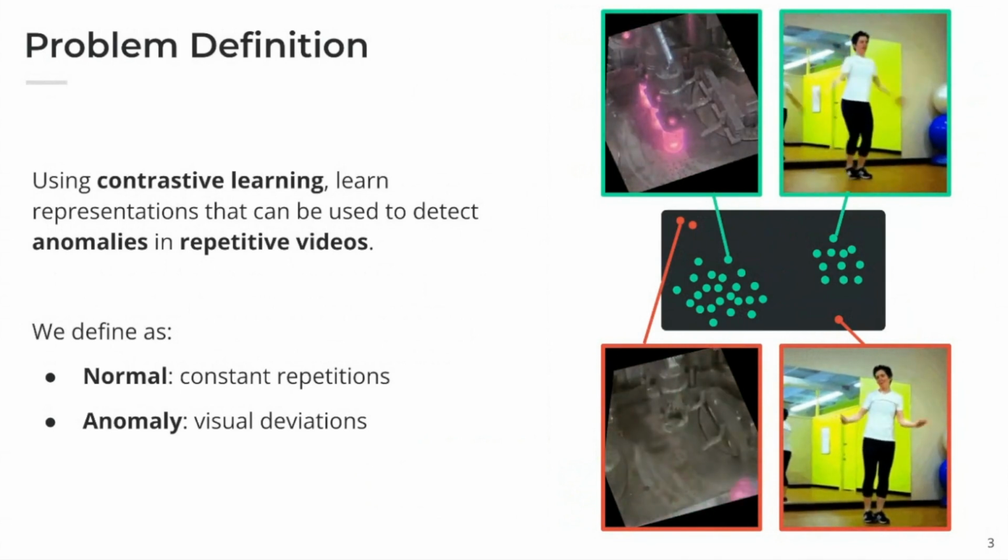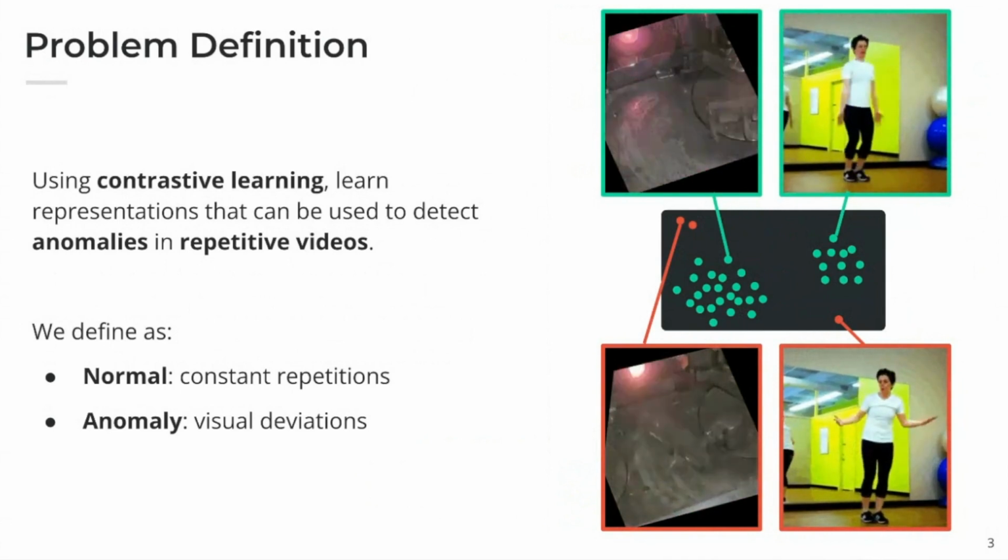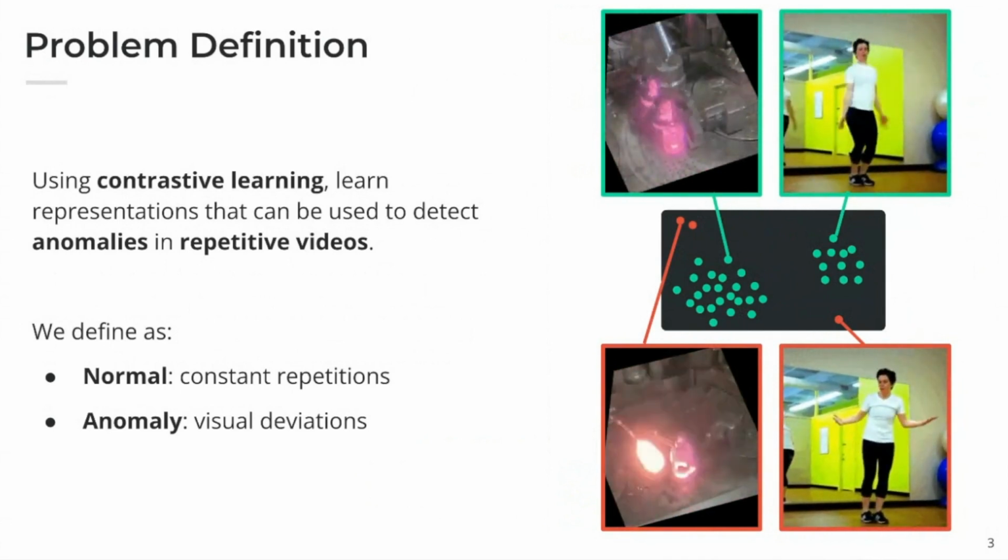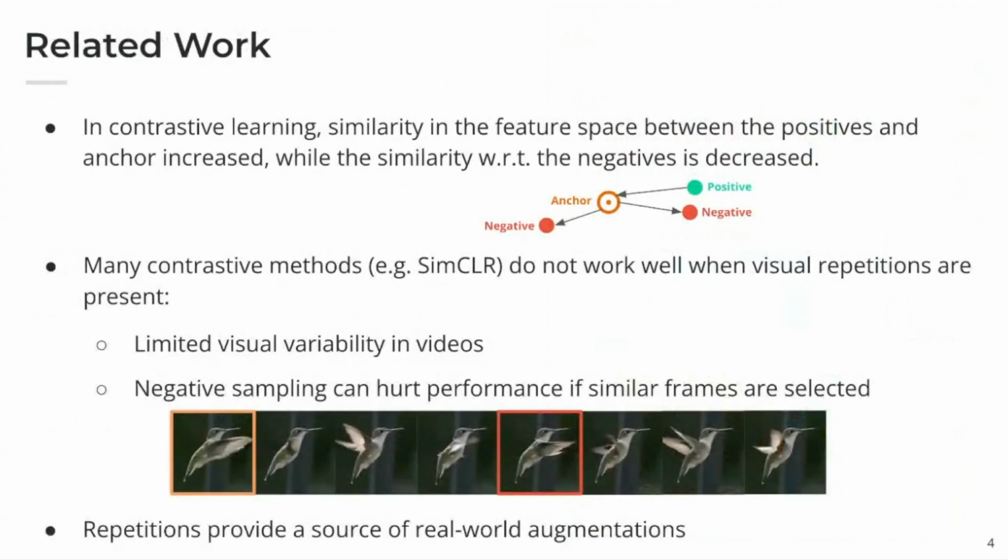To achieve this task, we first need to learn feature representations with particular properties, and we propose to do that by exploiting the repetitive nature of the data using contrastive learning. In contrastive learning, the model is trained by first selecting a set of positive samples that have some common properties with the anchor, and therefore they should be close in the embedding space, and then selecting a set of negative samples that instead should be mapped to a further region of the space because they don't have these common properties. Once these two sets are defined, the loss is minimized so that the positive representations are pulled towards the anchor, as you can see here in this image, while the negatives are pushed away.